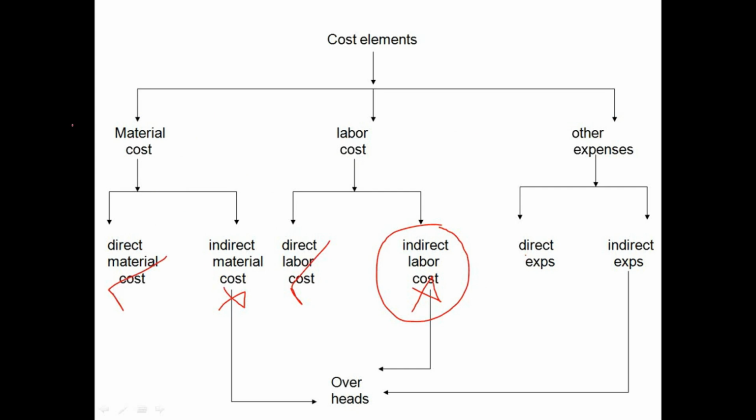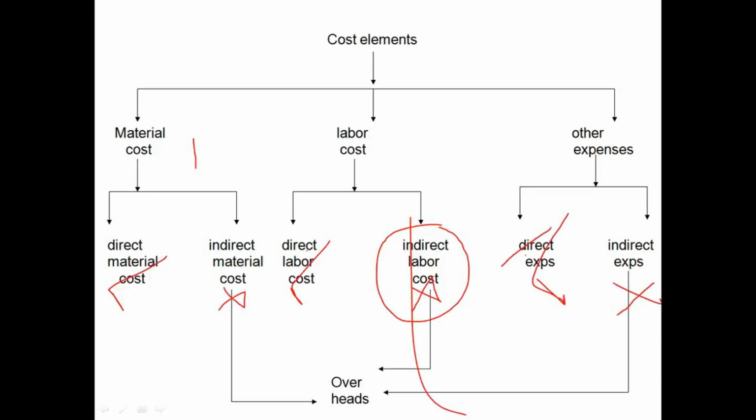That's why it is necessary to analyze direct expenses. We have to analyze direct material cost, direct labor cost, and direct expenses because they are occupying a larger portion.